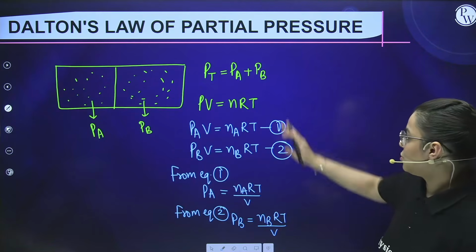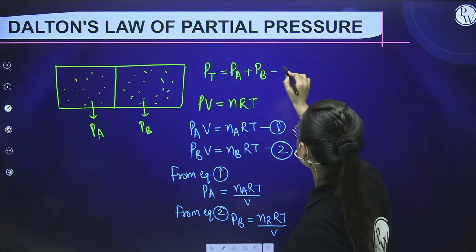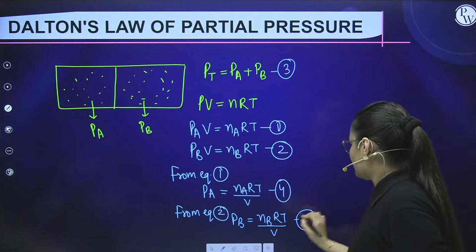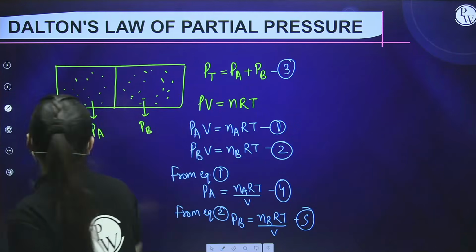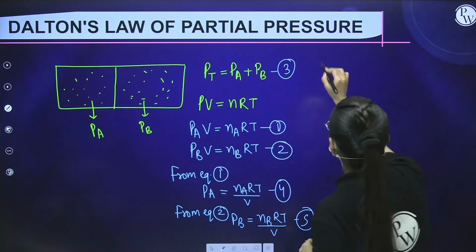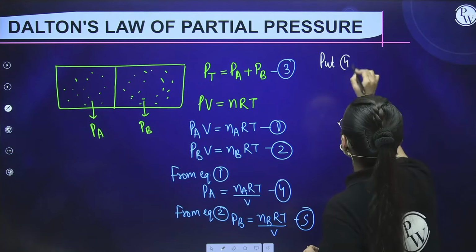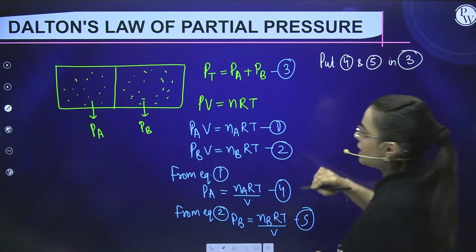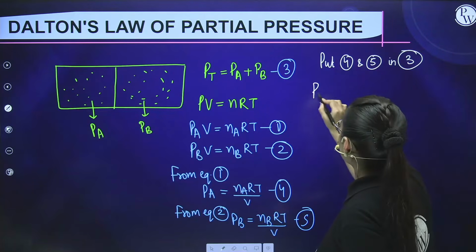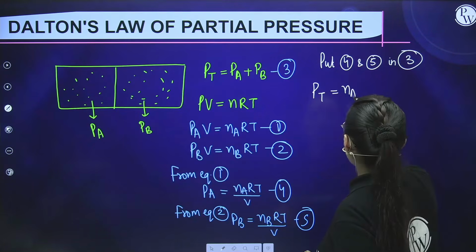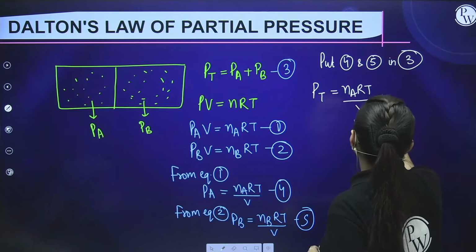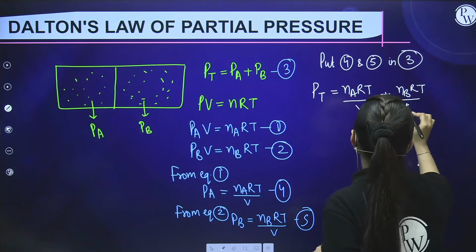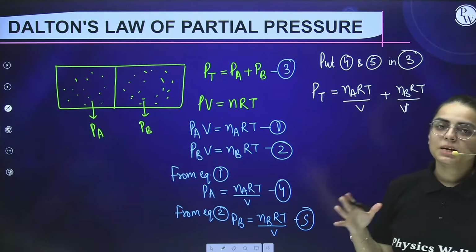Let us say this is your equation number 3, this is your 4th and this is your 5th. Now I put the 4th and 5th equations in equation number 3. So what you get is PT comes out to be nART by V plus nBRT by V. Now students, what is PT? The total pressure.